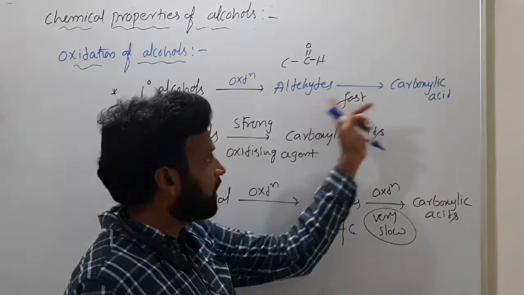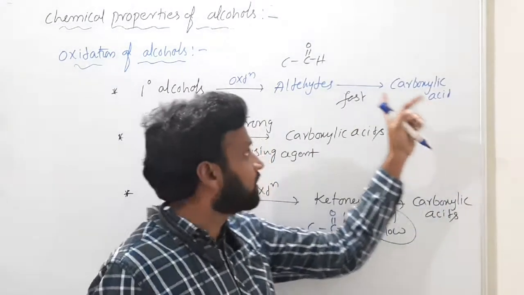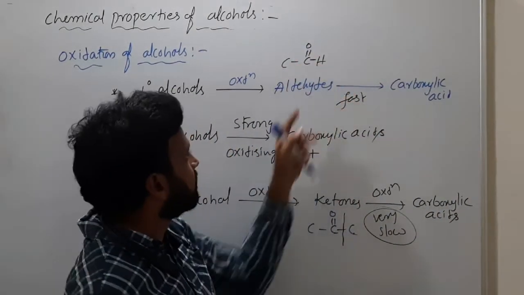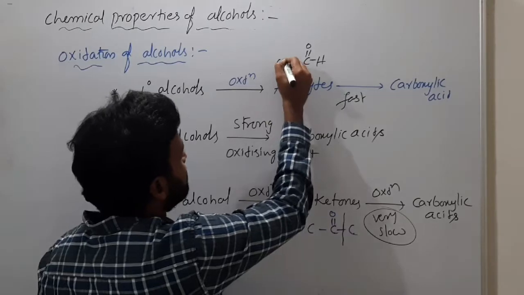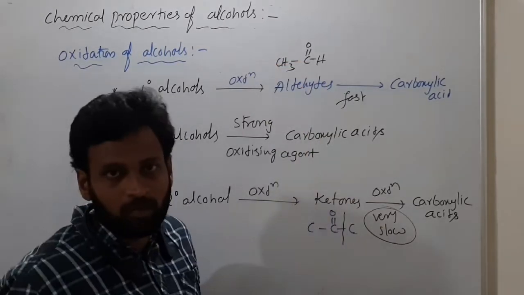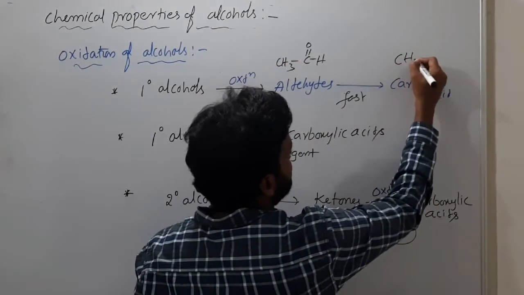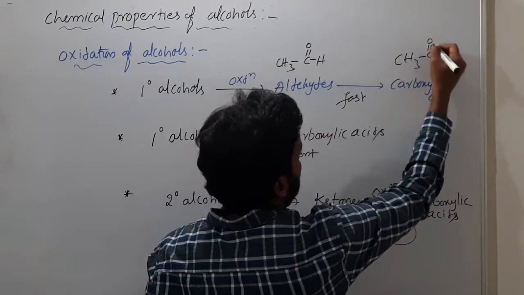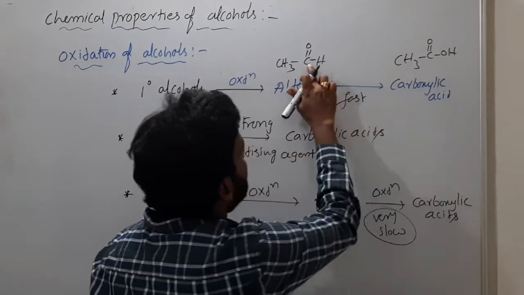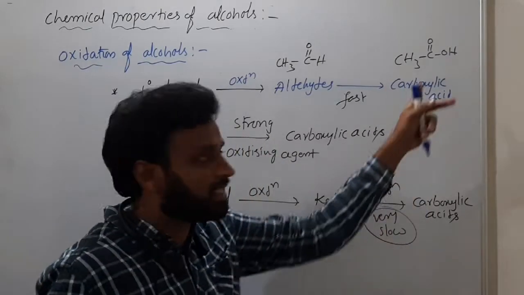To convert aldehydes into carboxylic acid, there is no need to break any bond. Suppose the aldehyde is acetaldehyde, CH3CHO. The carboxylic acid is CH3COOH. That's it. What happened? Just an extra oxygen was inserted.